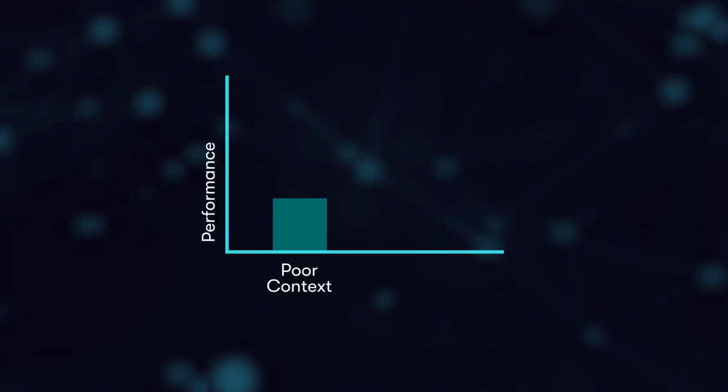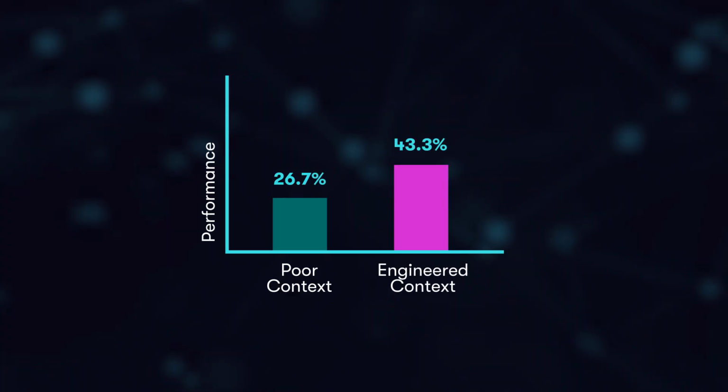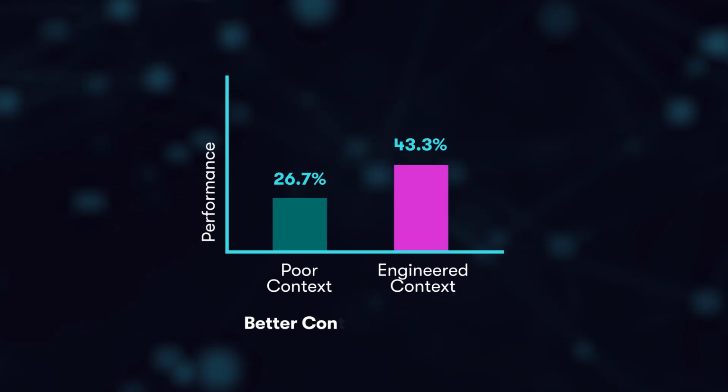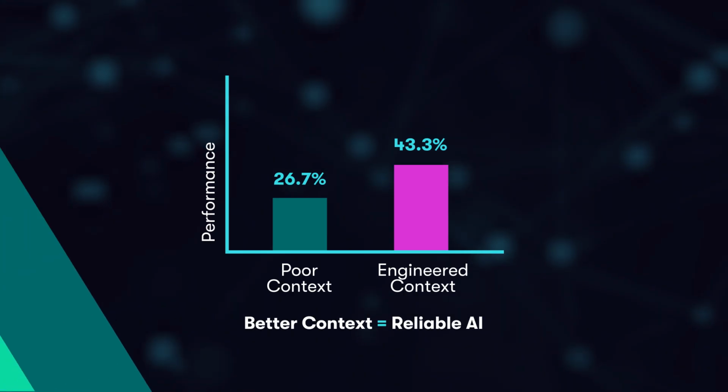Research shows the difference is dramatic. Well-engineered context pipelines boost performance from 26.7% to 43.3% on complex tasks. That's the difference between cheap demos and production-ready AI products.